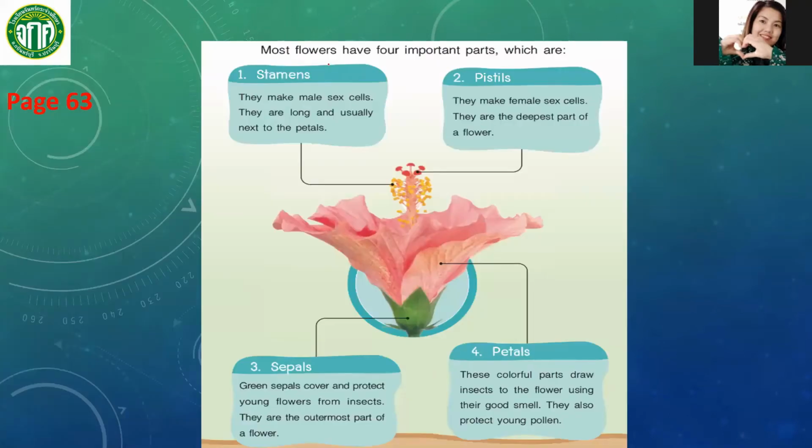Okay, page 63. Most flowers have 4 important parts. What are these? Number 1, we have stamens. What is the use of these stamens? They make male sex cells. They are long and usually next to the petals. The yellow ones are the stamens.